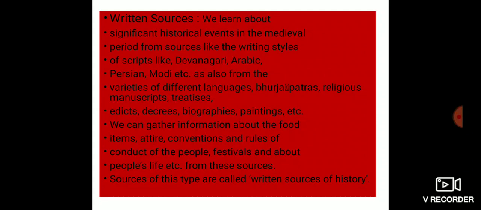We learn about significant historical events in the medieval period from sources like writing styles and scripts such as Devanagari, Arabic, Persian, Modi, etc., as well as varieties of different languages, Burjapatras, religious manuscripts, treatises, edicts, decrees, biographies, paintings, etc.